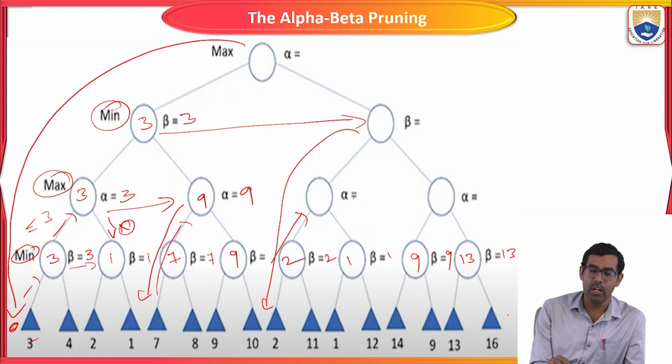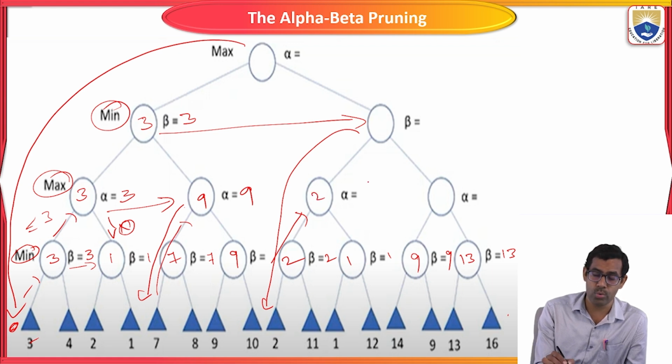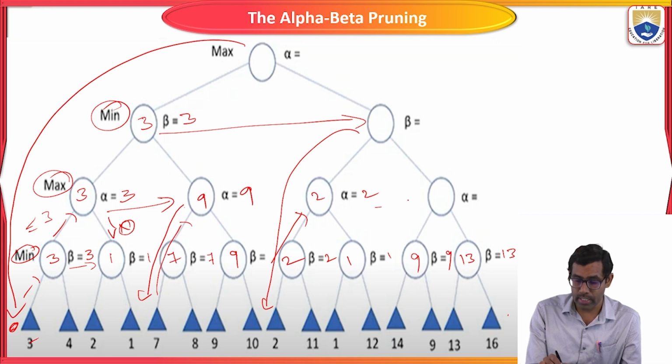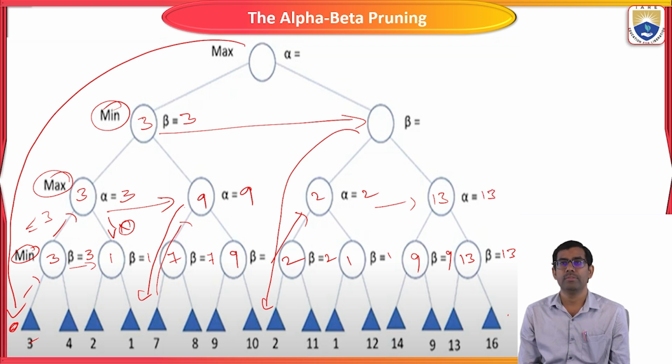What is the condition to find the alpha value? Maximum value. So what is the maximum value of these two nodes? 2 and 1. What is the maximum value? 2. So alpha value is also 2. Again you have to come to the parallel node, 9 and 13. What is the maximum value? 13. So alpha value is 13.